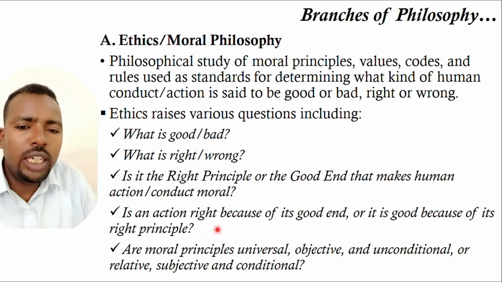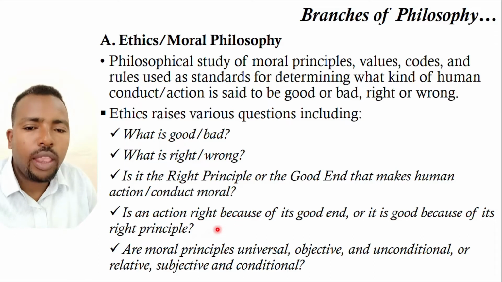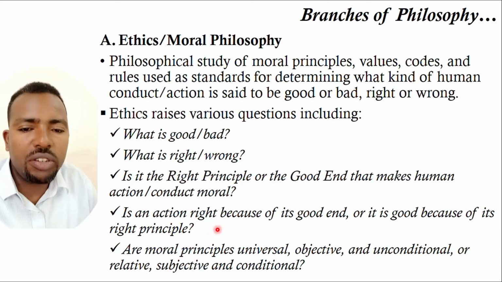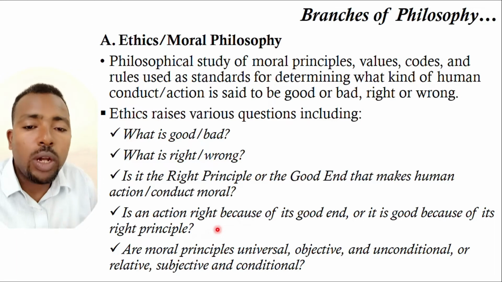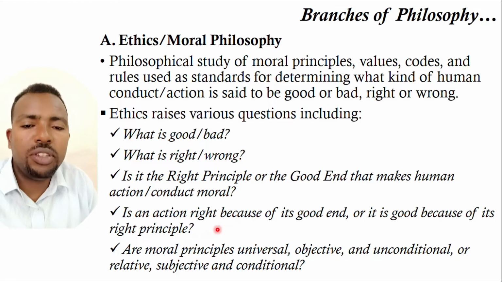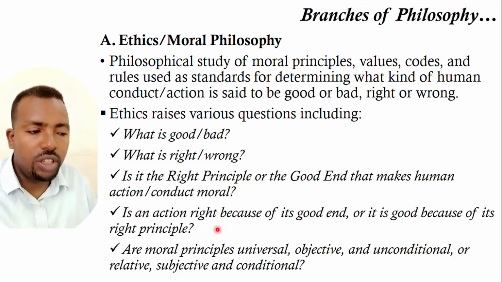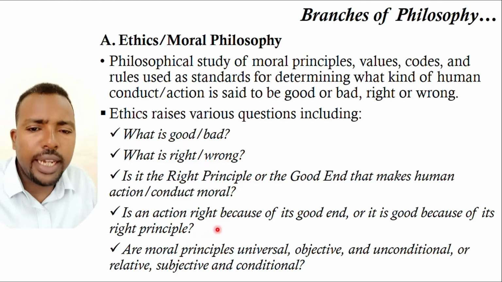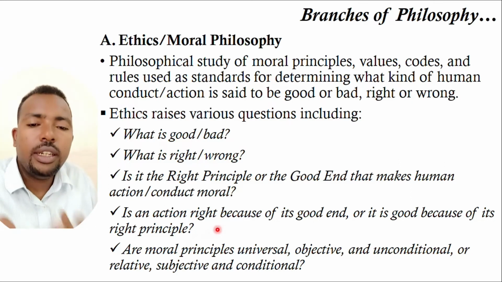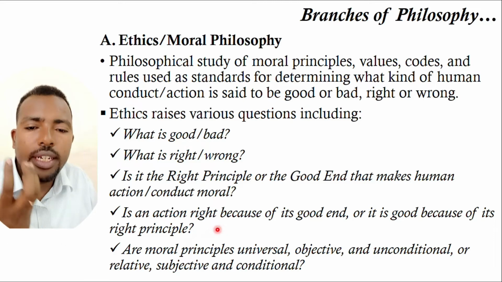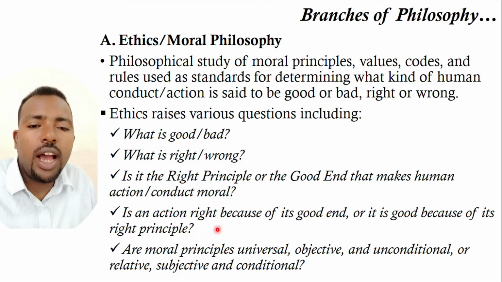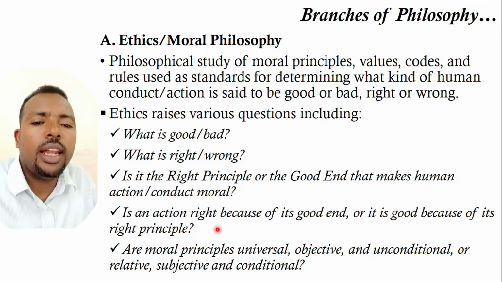Is it the good end result, the benefit that it produces, as consequentialism says, or because that action follows a right principle, which is a reason or a ground for the action? This is a question that is raised by ethics, because ethics investigates the values hidden in that action.